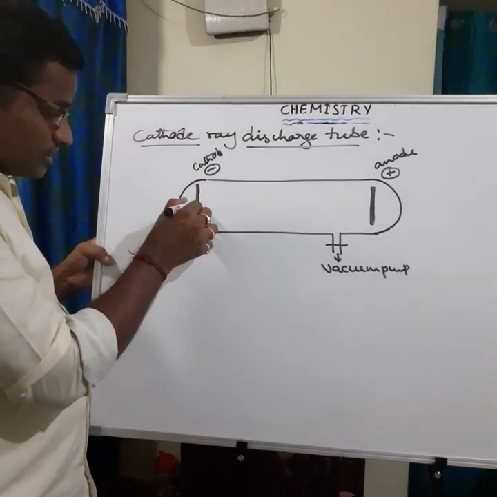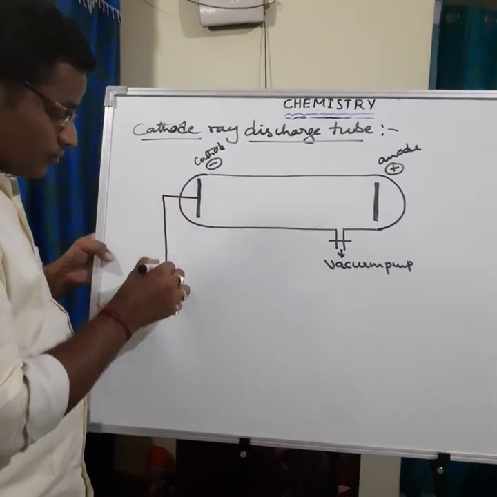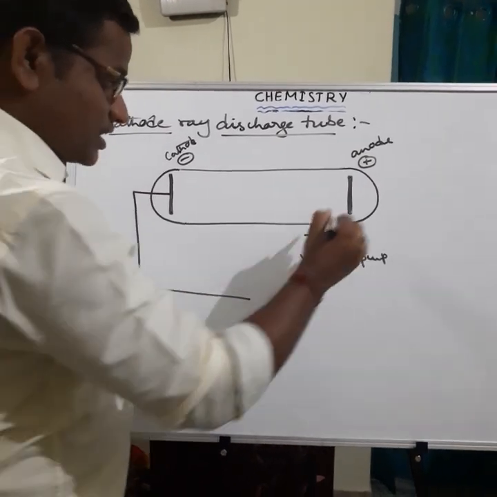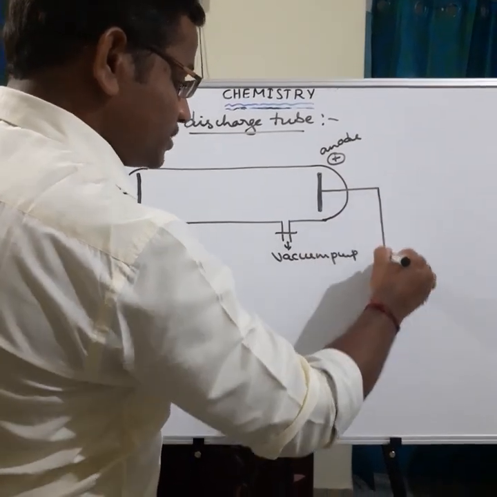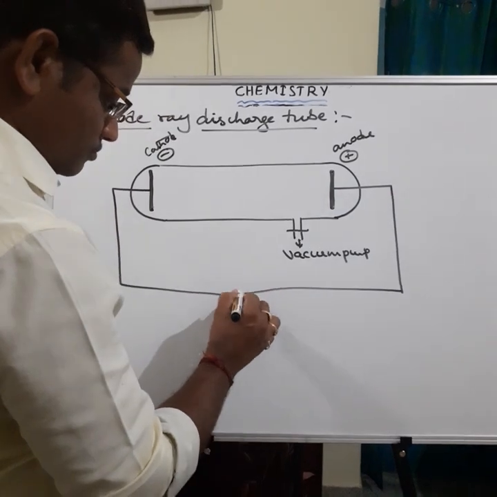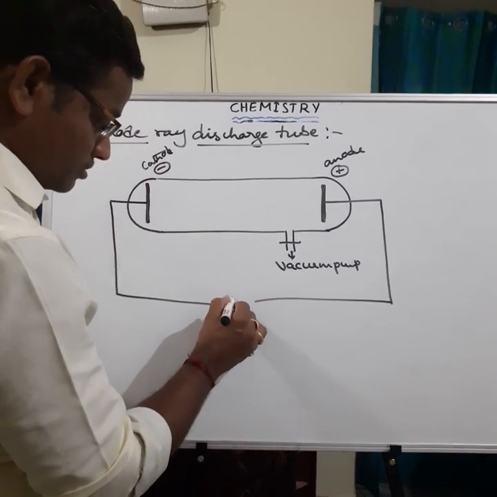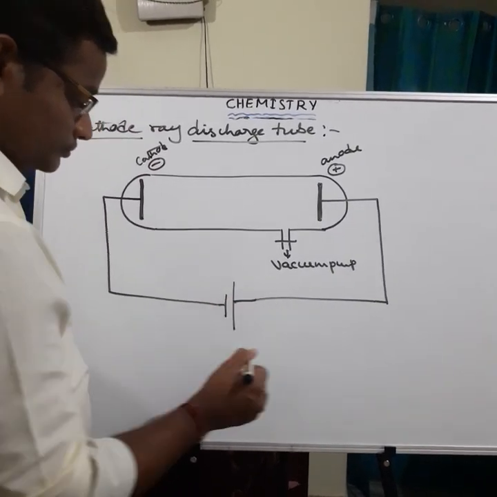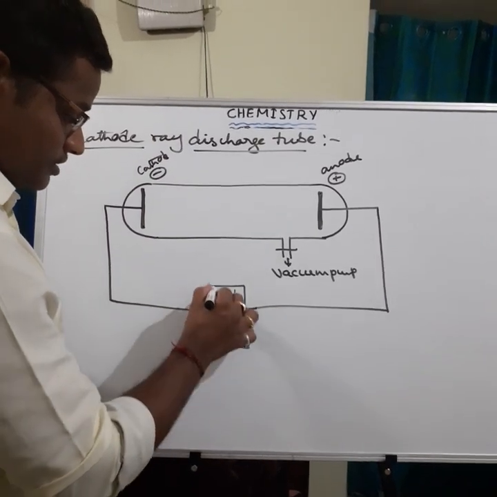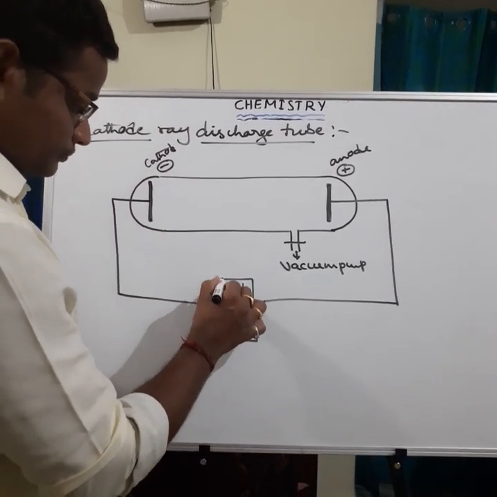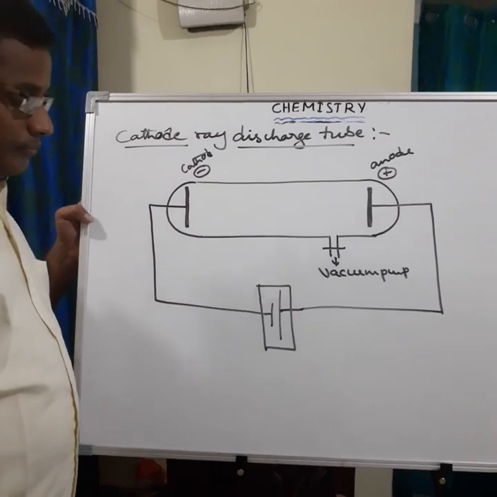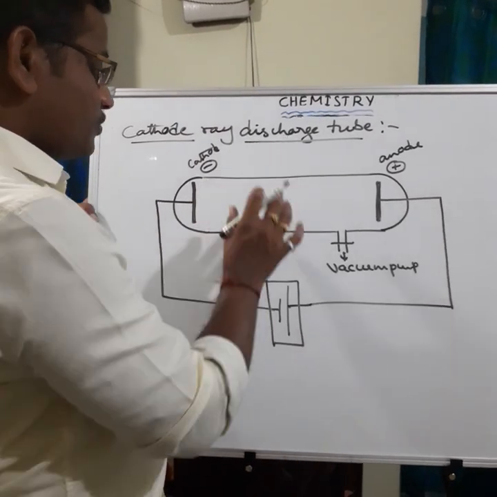Then the cathode and anode are attached to the high voltage battery circuit. So this is the high voltage battery circuit.